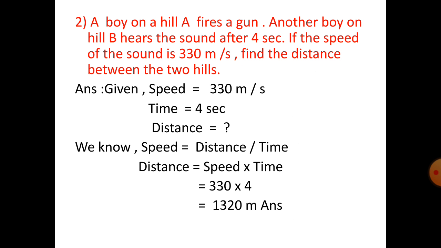Number 2. A boy on a hill A fires a gun. Another boy on hill B hears the sound after 4 seconds. If the speed of the sound is 330 meter per second, find the distance between the two hills. So, given the speed is equal to 330 meter per second, time is given as 4 seconds. We have to find out distance here, and we know speed is equal to distance by time. So, distance is equal to speed into time, which is equal to 330 into 4, that is equal to 1320 meter.